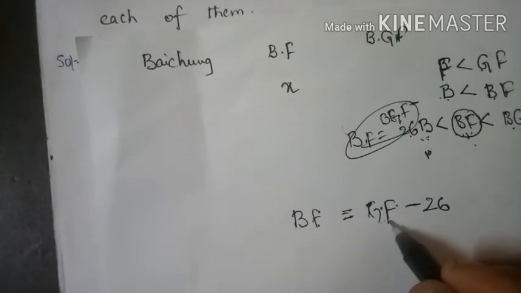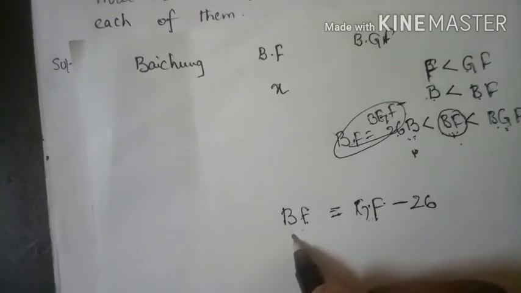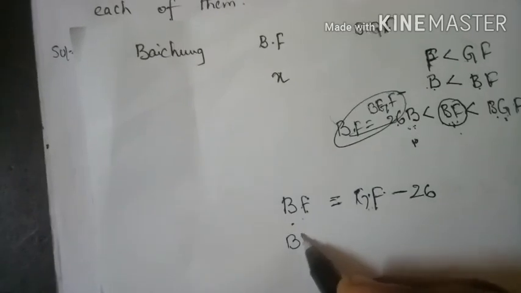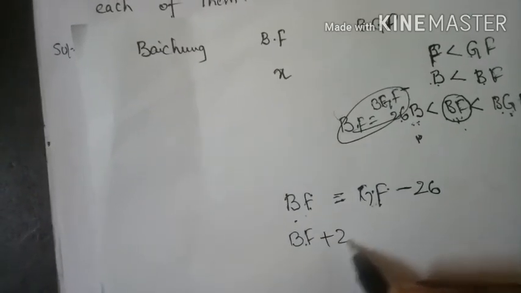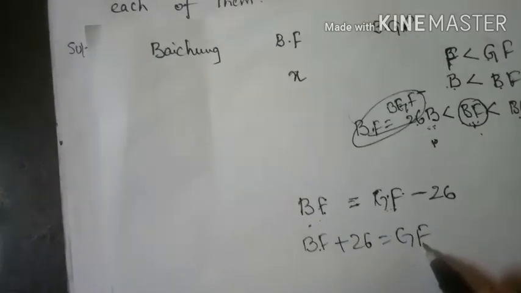Now tell me, grandfather is older, that means 26 older than father. Yes or no? That means Baichung's father plus 26 is equal to grandfather. Shall I write in this way?